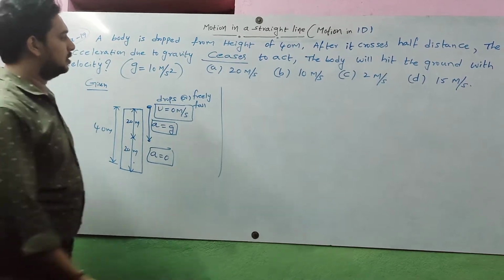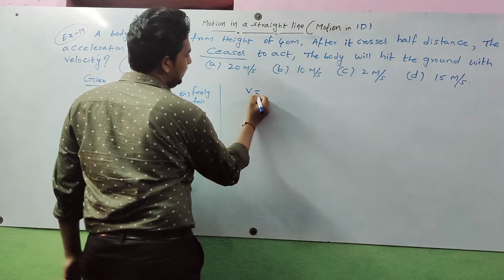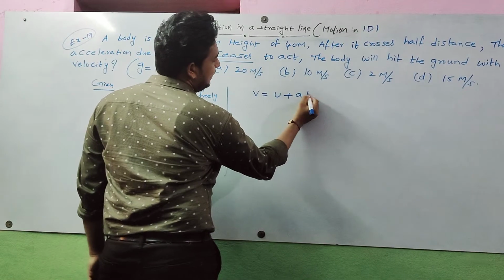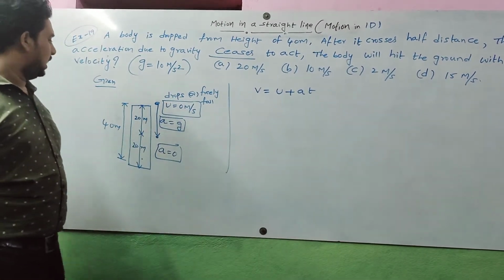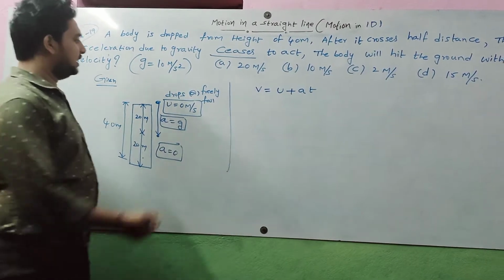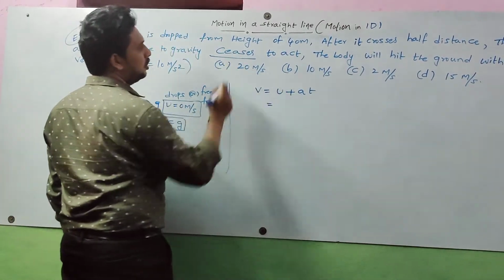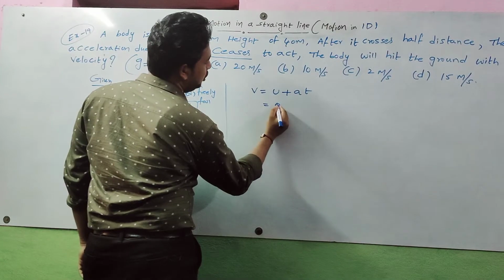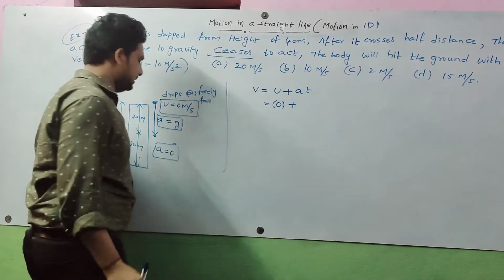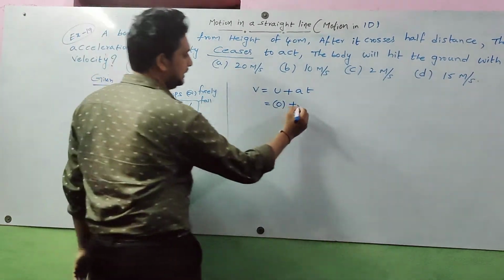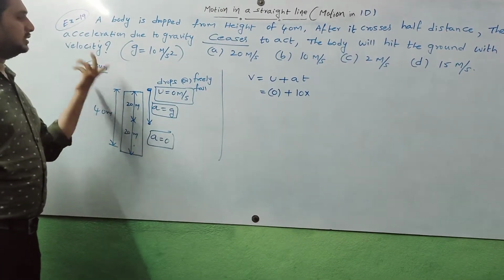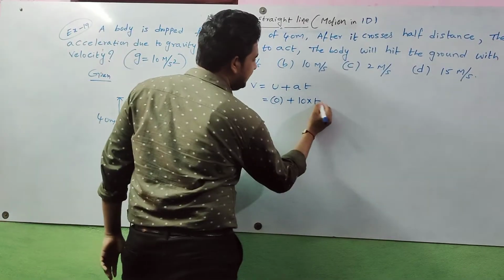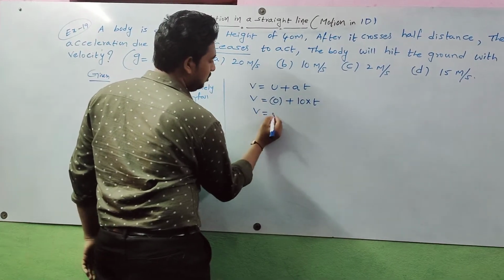Then I consider v is equal to u plus at. Final velocity v is equal to u plus at here. So how to find the final velocity? Initial velocity we already know, it is dropped, so it is 0, plus acceleration we already know, 10, times t. Time, how to find time? Time is not given. So v is equal to 10t.